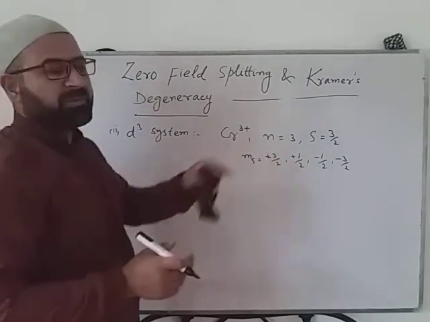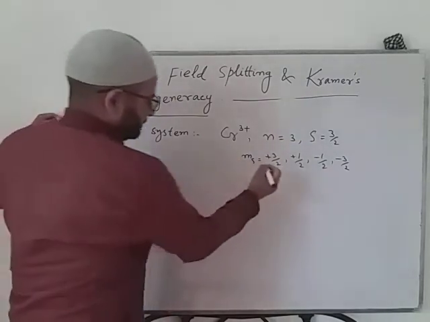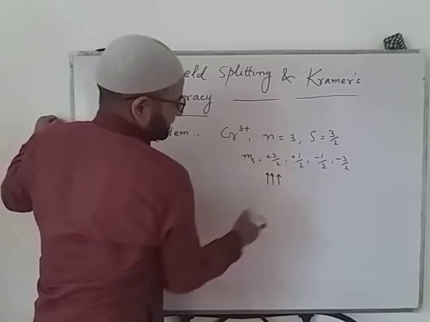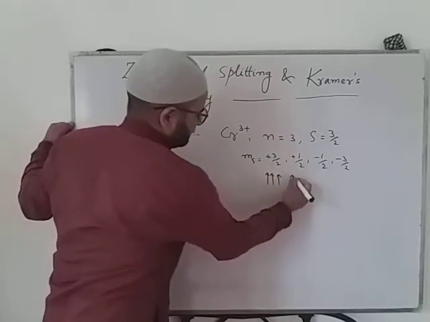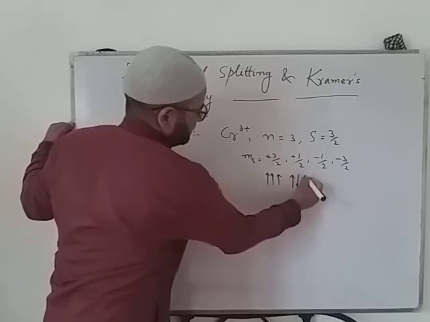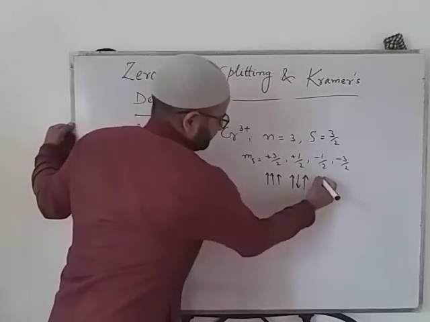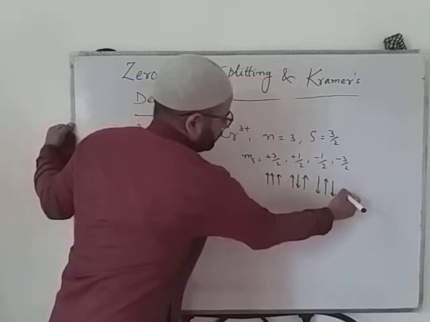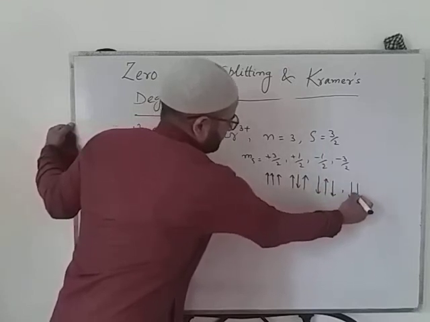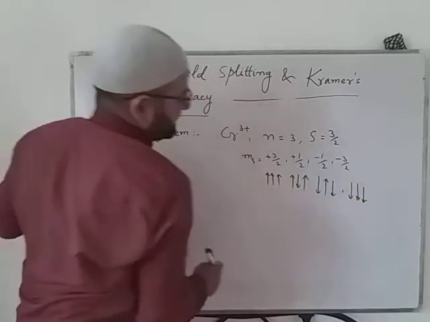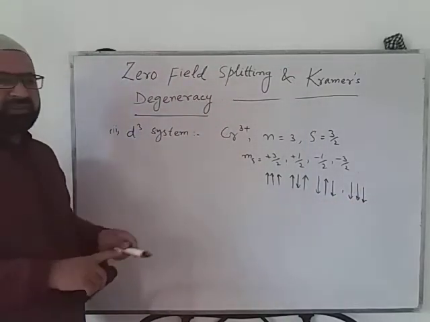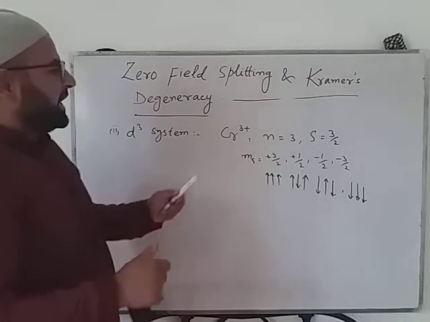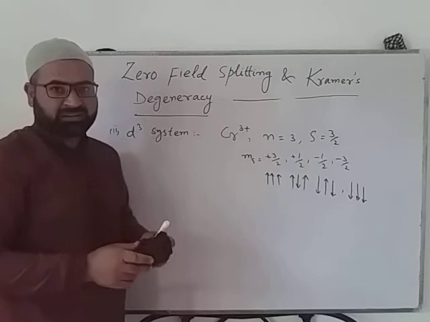These 4 types of spin states are possible here. We can represent these like this: this is plus 3 by 2, this is plus 1 by 2, this is minus 1 by 2, and this is minus 3 by 2. These 4 spin states are possible when we have 3 unpaired electrons.